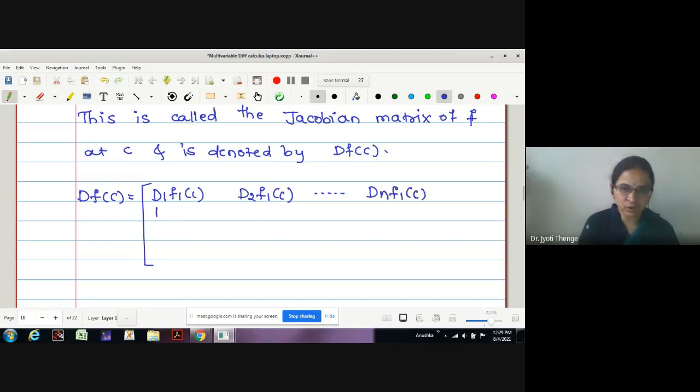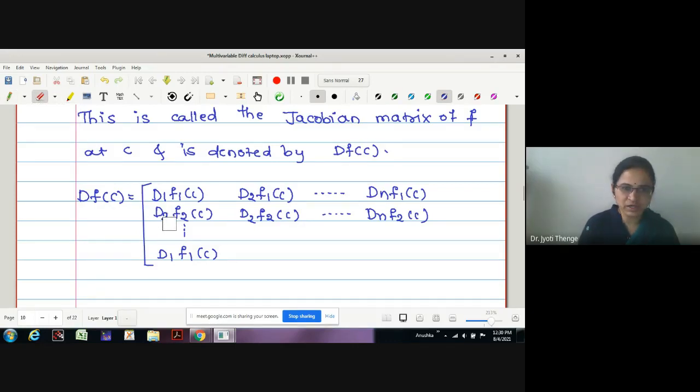What will be the second row? Same, with respect to function f2 now. d1 f2 at the point C. Next, d2 f2 at the point C. Continue to dn f2 at the point C. Oh, sorry, here it is d2, no?